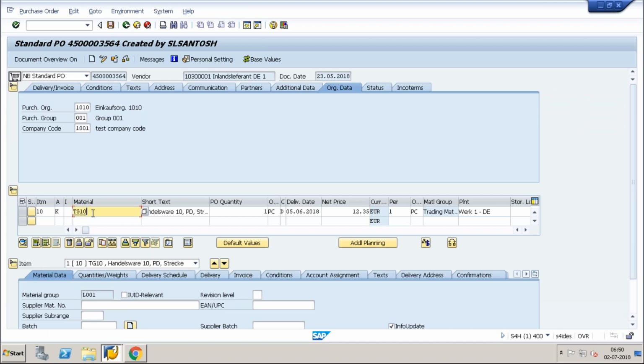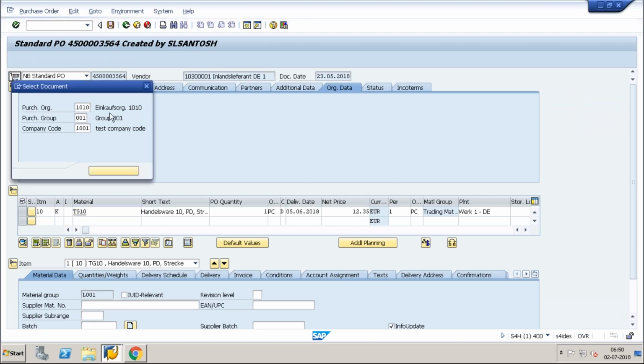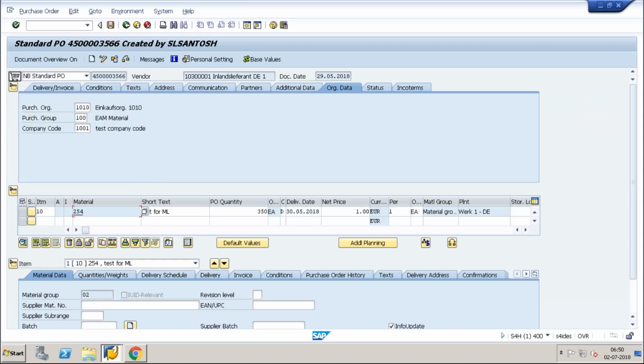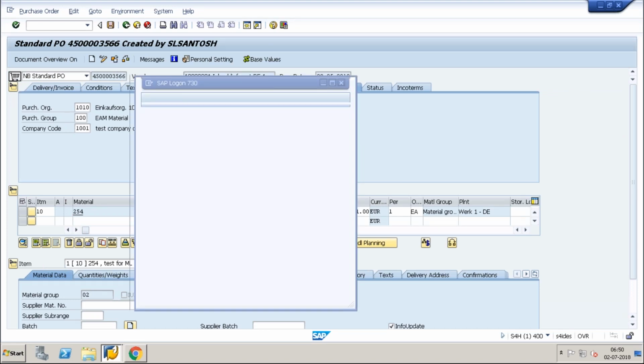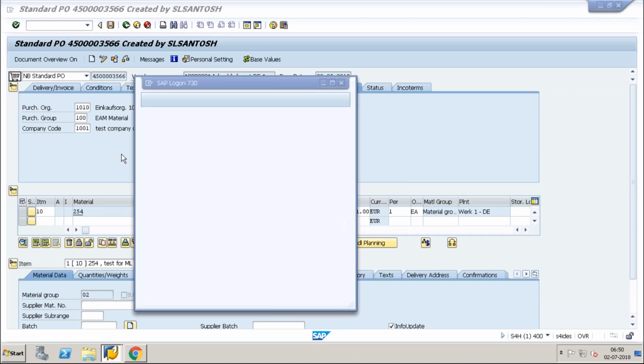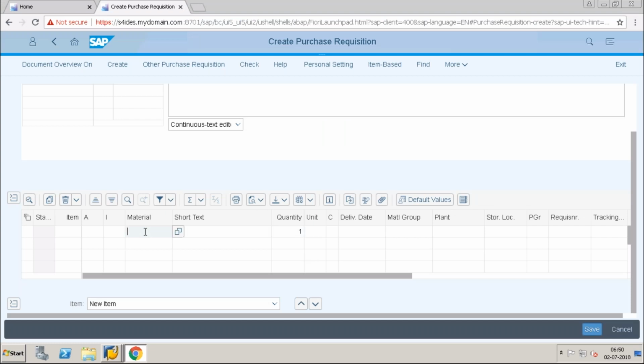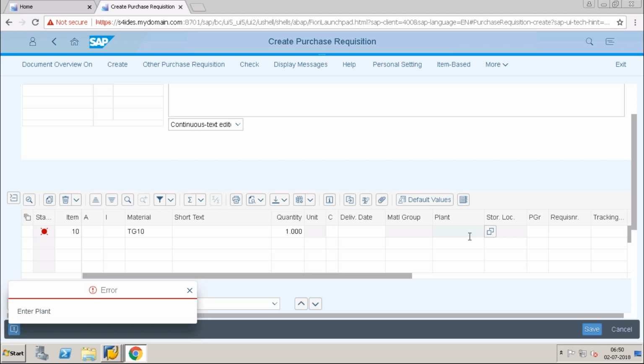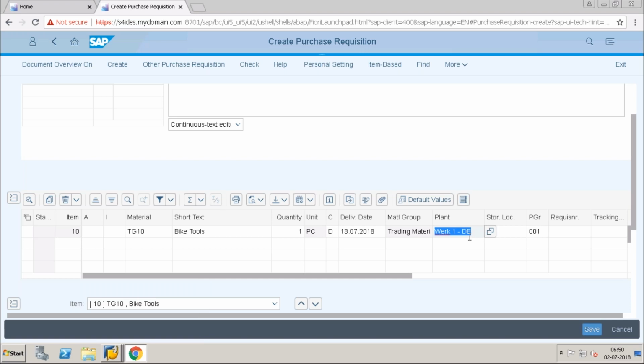This is 254 we have created. I will use TG10. TG10 is the material I'm entering, and I want to create a purchase requisition for this.